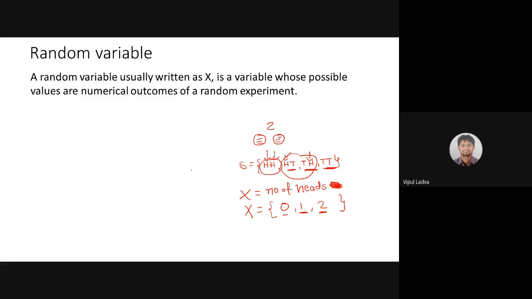Whatever outcome comes, we will associate it with some number. That way we can define a random variable.